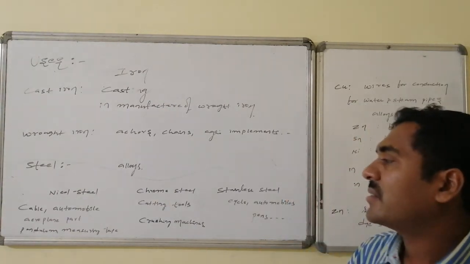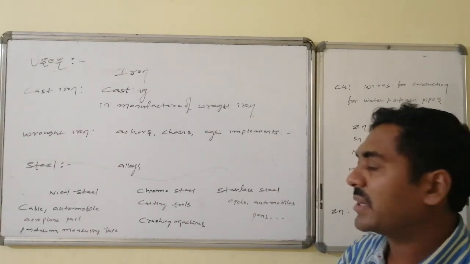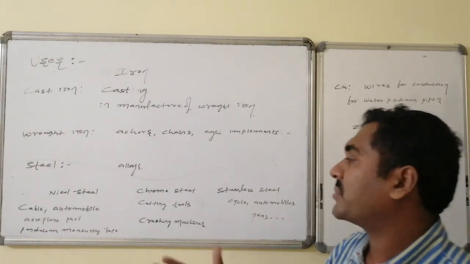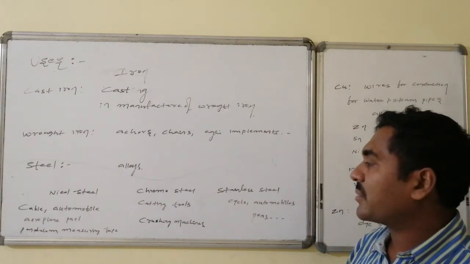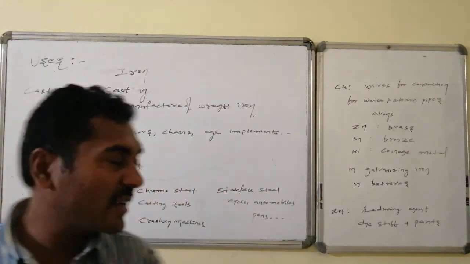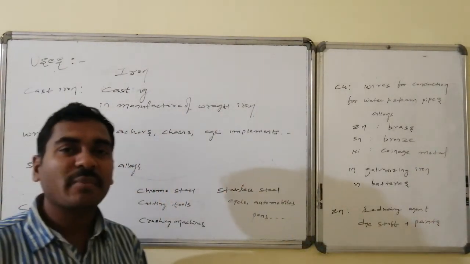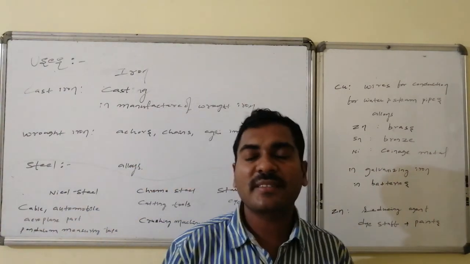Nickel steel is used for cables, automobiles, aeroplane spare parts, pendulums, and measuring tapes. Chrome steel is used for cutting tools and crushing machinery. And stainless steel is used for cycles, automobile making, pen making, etc. These are the uses related to metals in daily life.